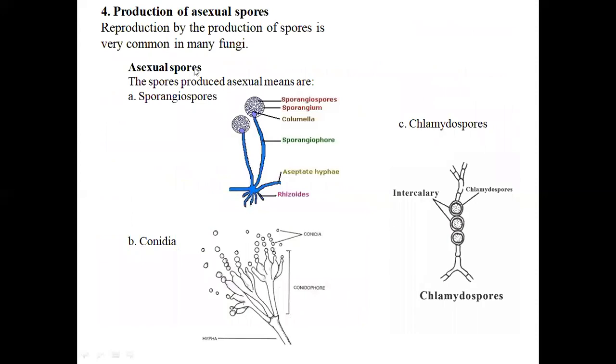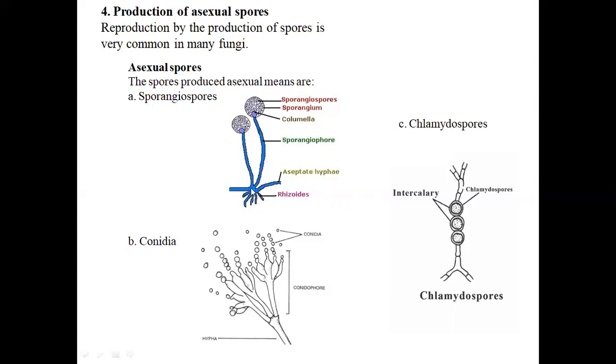The fourth asexual reproduction method is production of asexual spores. In case of fungi, a large number of fungi develop spores. Reproduction by the production of spores is very common in many fungi, and many fungi develop asexual spores. First of all, the asexual spores, number one, are sporangiospores.